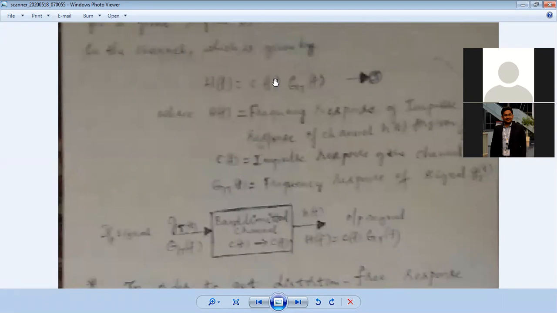C of f is equal to what exactly? This means impulse. Ideally, the frequency response of the channel H of f is equal to g prefix of t, but we do expect this from C of f. So that means in signal design, we need to avoid this kind of transmission and receiver signals. Okay, exactly. So you look back here, very simple.